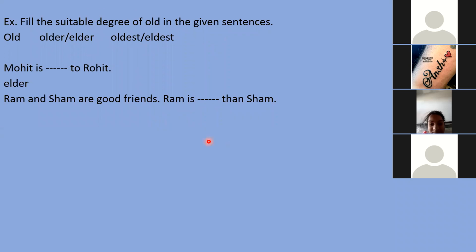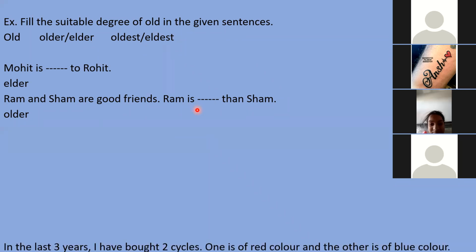Now, please try to give me the answer. Which word will come here? Two options you have, older or elder. Sir, Ram is older than Sham. Very good. Ram is older than Sham. You have given the right answer because we need to compare in the age, and secondly, 'than' word is there. And we are making comparison of two persons. That's why older is the right word here.